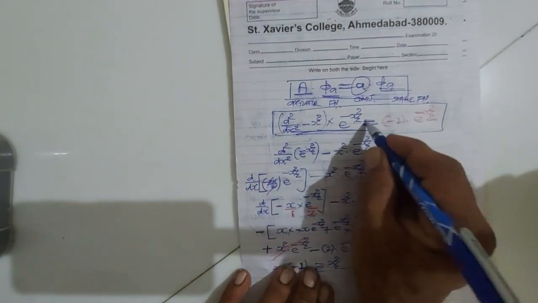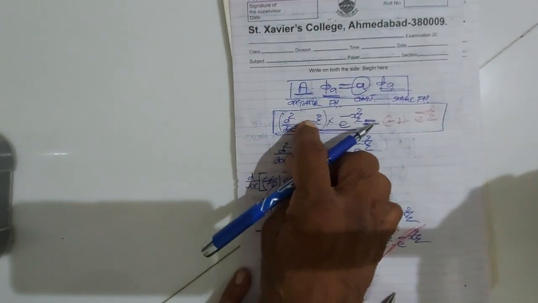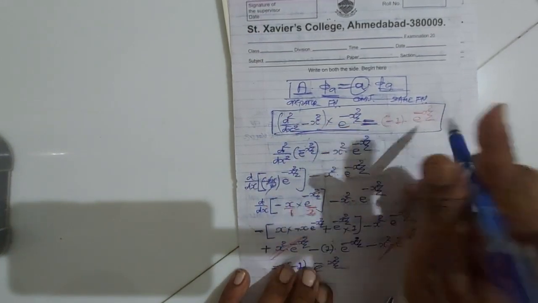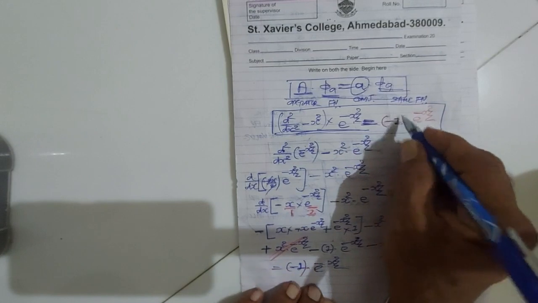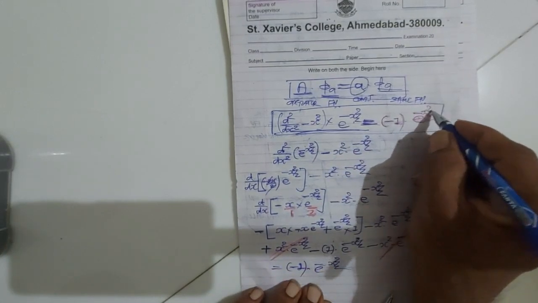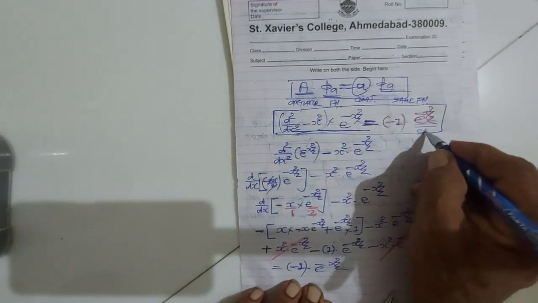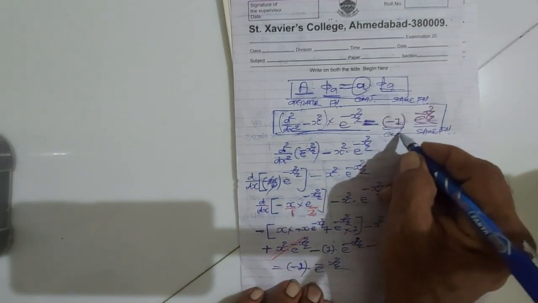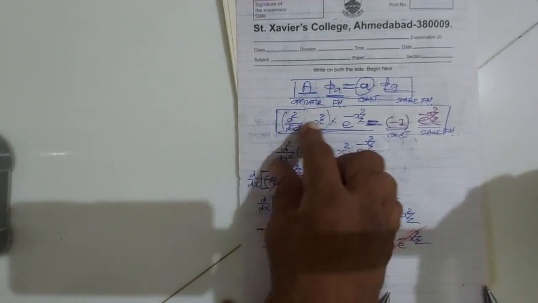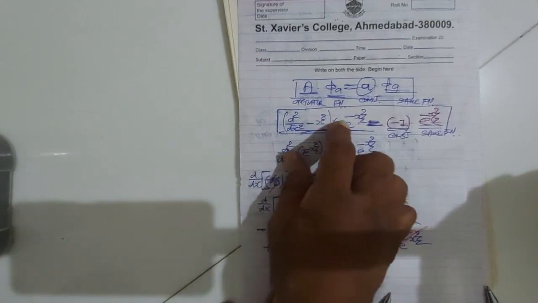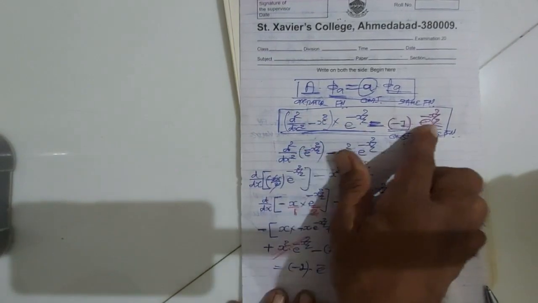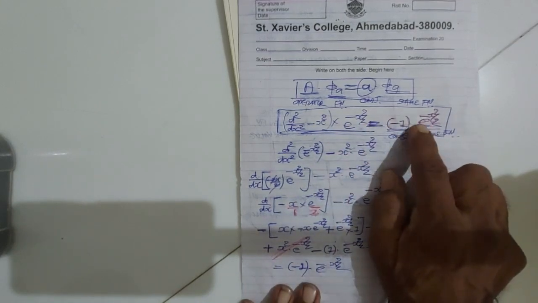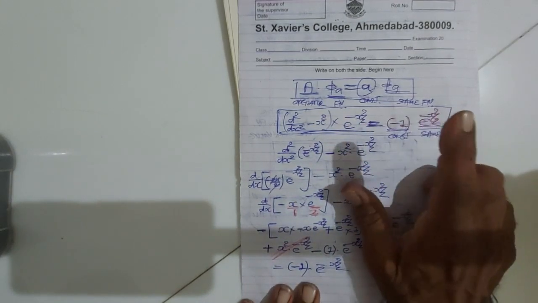It means when the operator d square upon dx square minus x square operates on the eigenfunction e raised to minus x square by 2, I get the same function e raised to minus x square by 2 multiplied by the constant value minus 1, right? So when d square upon dx square minus x square operates on the eigenfunction e raised to minus x square by 2, in the result I get the same function e raised to minus x square by 2 multiplied by minus 1.